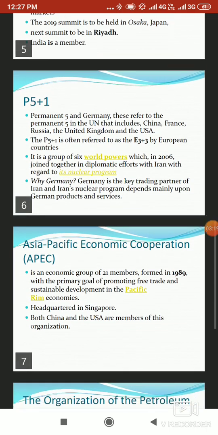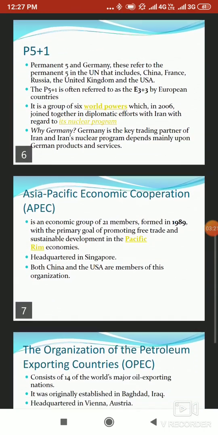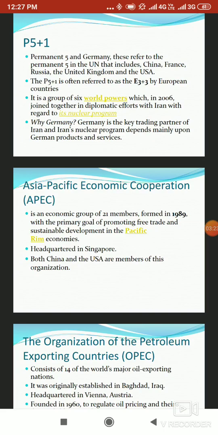We then come to the Asia Pacific Economic Cooperation, also known as APEC. APEC is an economic group consisting of 21 members that was formed in 1989. It is headquartered in Singapore. Now, this is a sort of intergovernmental organization that helps in promotion of free trade as well as sustainable practices, usually around the areas of the Asian Pacific Rim. So both China, USA as well as other countries like Japan, Australia, New Zealand, Chile, these are all members of this particular organization.